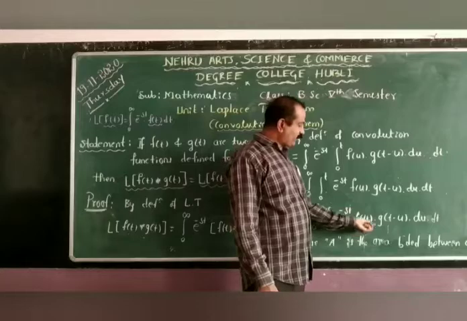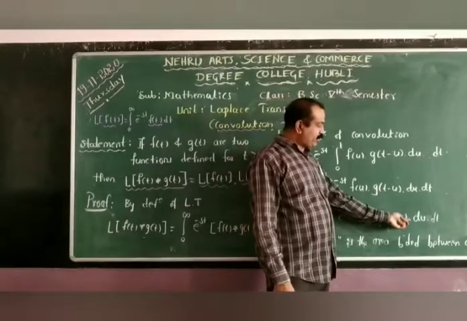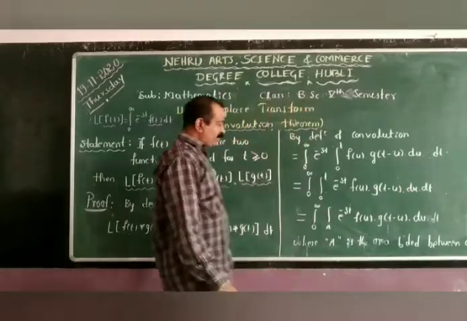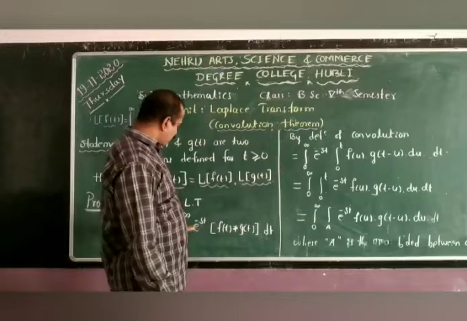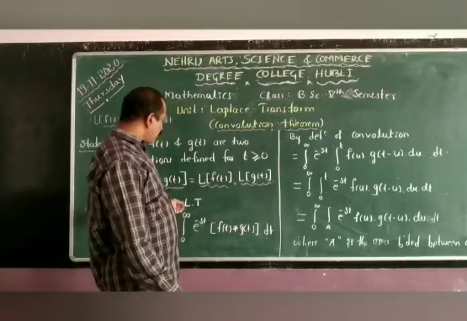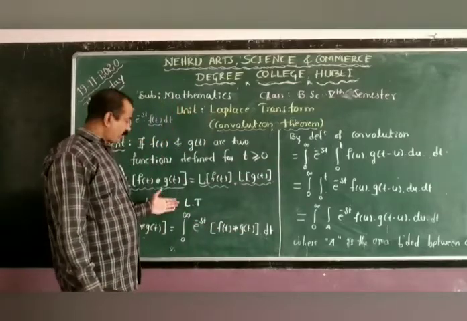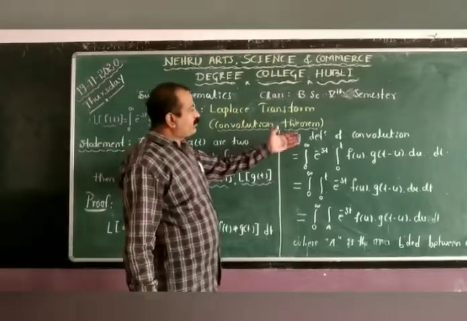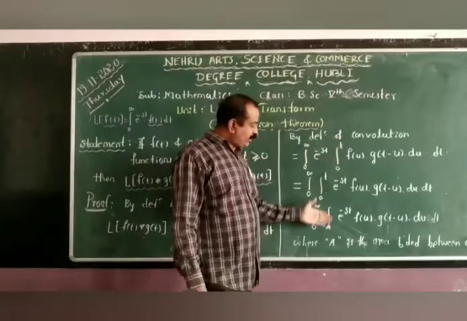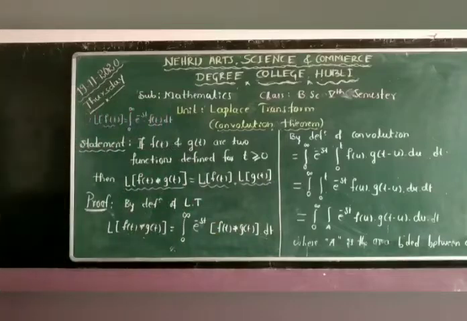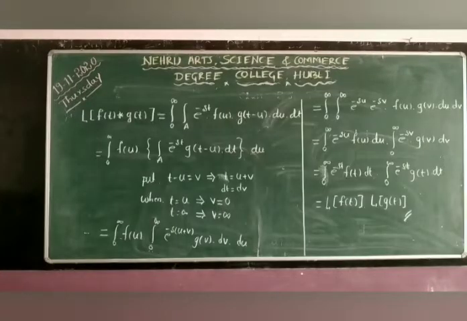What is this A? A is the area bounded between 0 and 1, because 0 to t is the particular area; 0 to infinity is not a particular area. So using the definition of convolution and the definition of Laplace transform, we write the four steps of the theorem here. First use the definition of Laplace transform, and second use the definition of convolution.